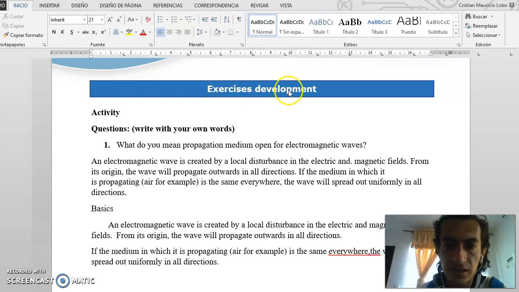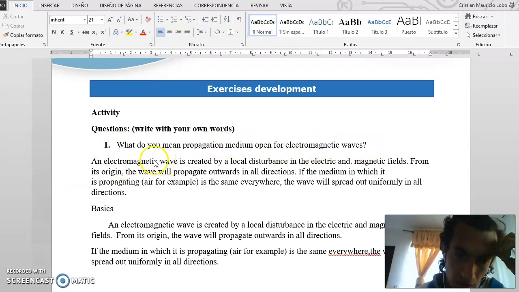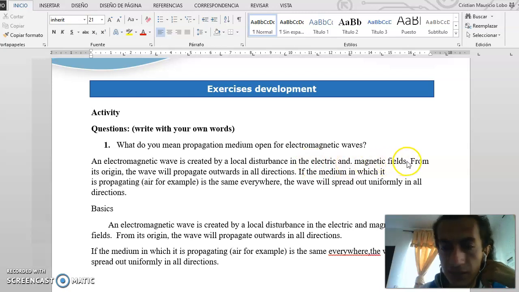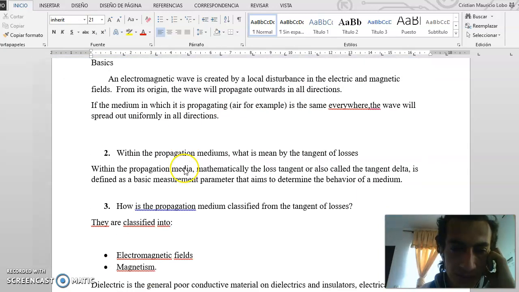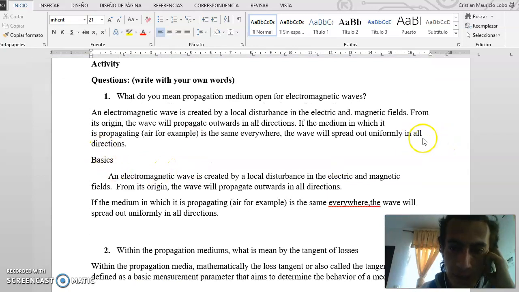This is the exercise. Here is the question: what do you mean by an open propagation medium for electromagnetic waves? An electromagnetic wave is created by a local disturbance in the electric and magnetic fields. From its origin, the wave will propagate outwards in all directions if the medium in which it is propagating, air for example, is the same everywhere, when the wave is propagating in all directions.